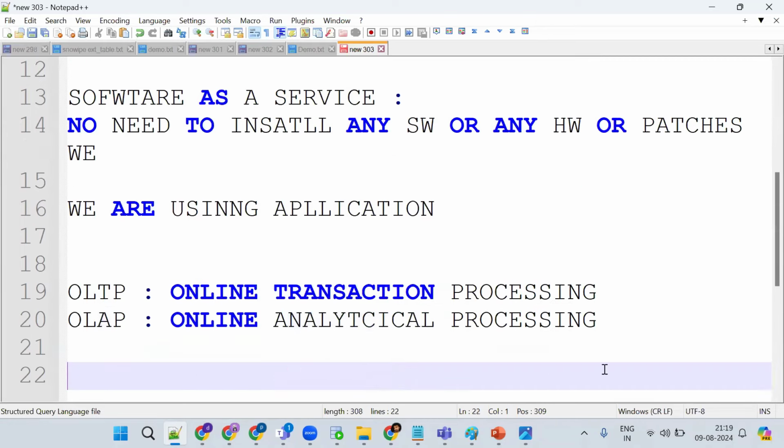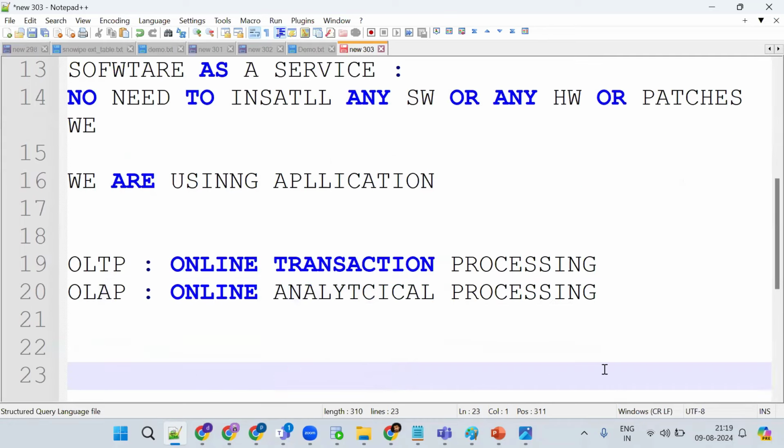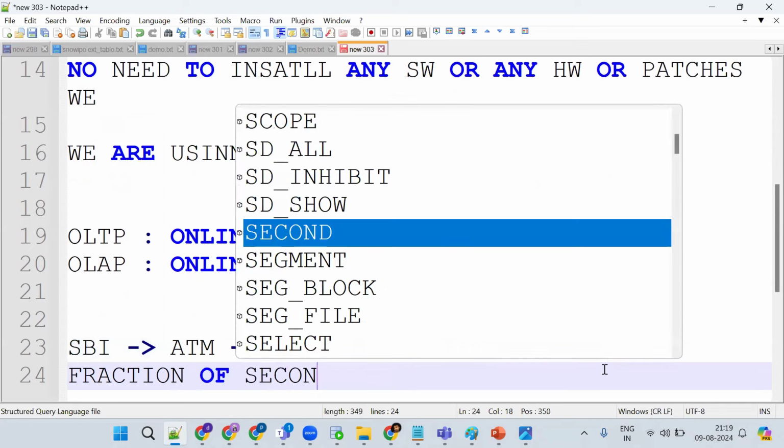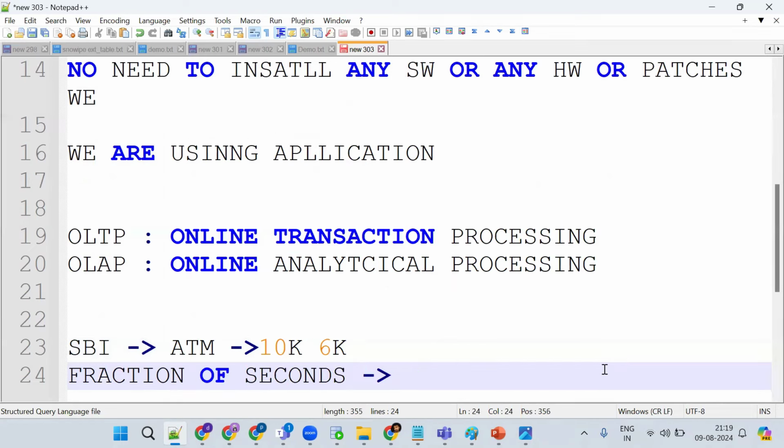Now a simple use case. I have one account in SBI. I went to the ATM and my balance is 10,000. Now I want to withdraw 6,000. After withdrawing, what happens within a fraction of seconds? We get a message that your amount is 4K.